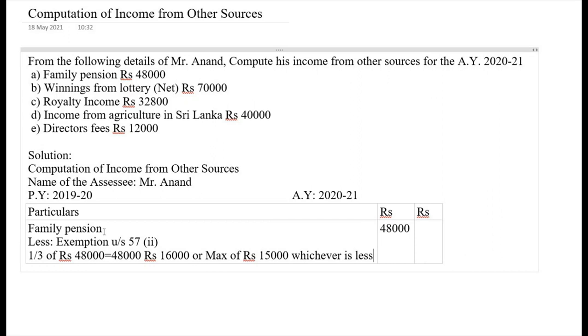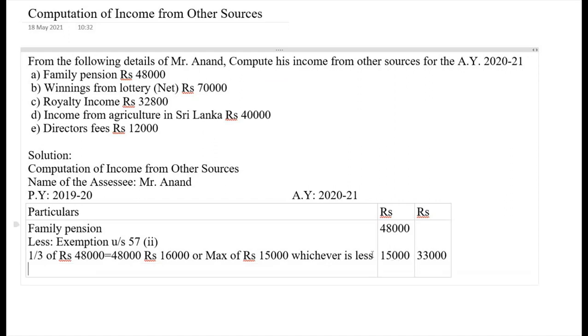So that comes to rupees 15,000. When we deduct, we get 33,000 rupees.